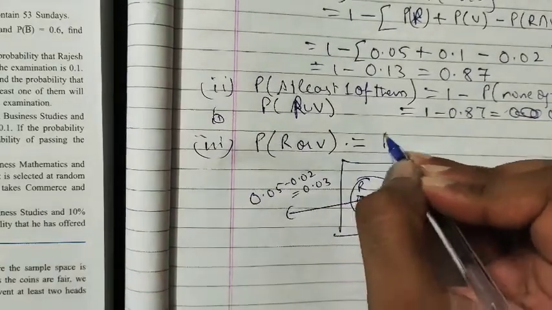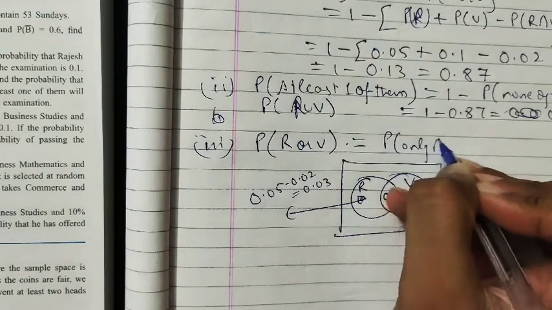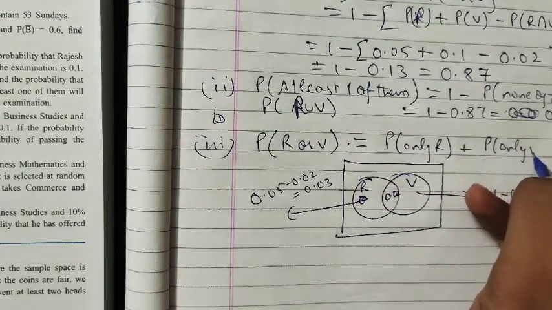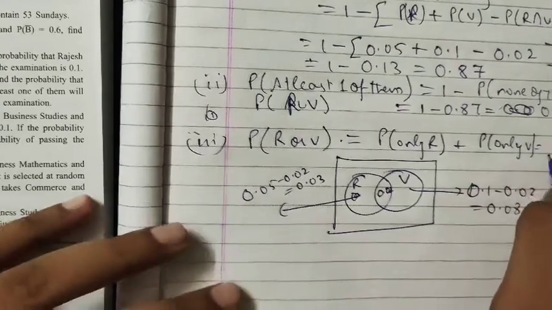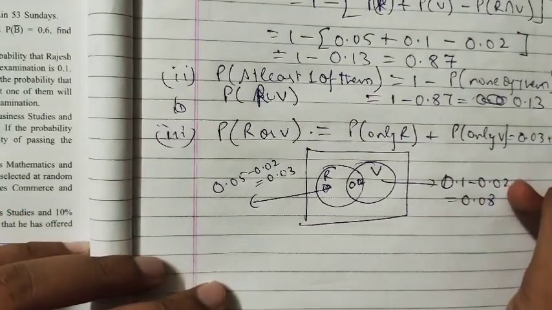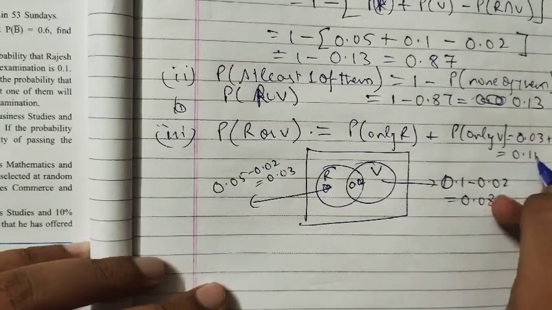So probability of only Rajesh plus probability of only Vijay is equal to 0.03 plus 0.08, which is equal to 0.11.